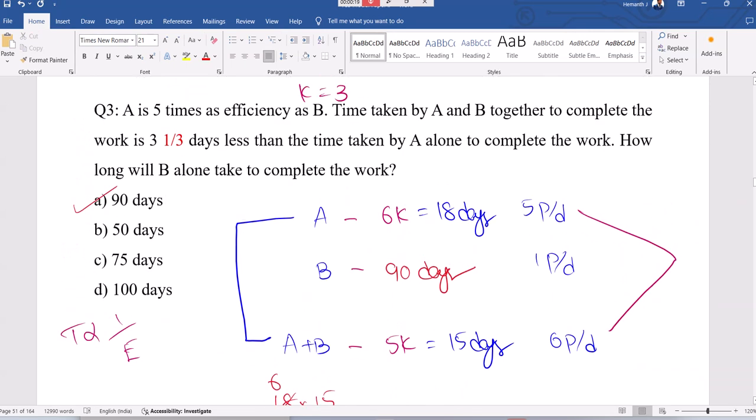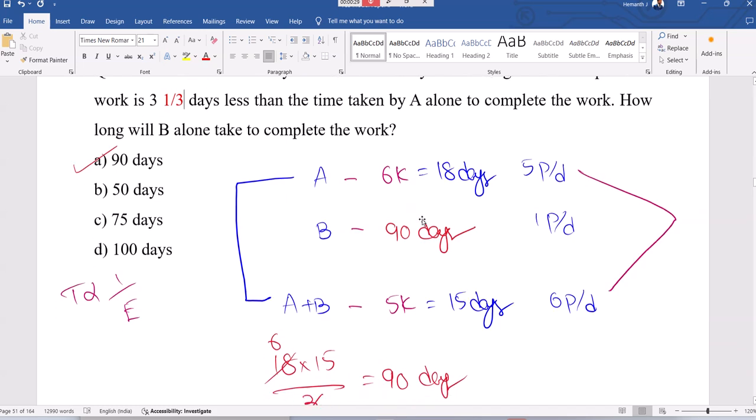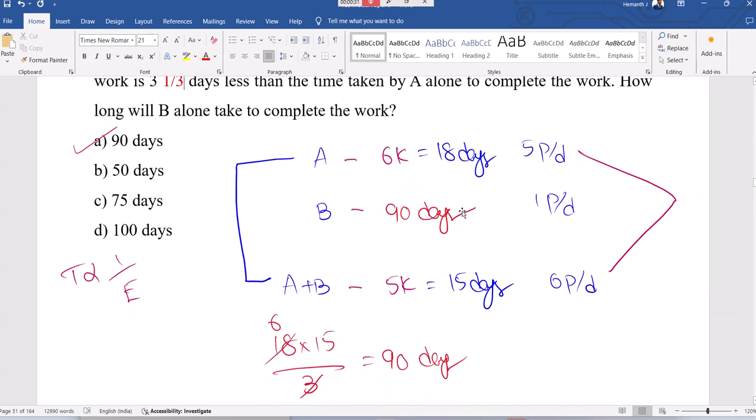Actually if you want to do the same question, this is 3 1 by 3 extra. It's not 3 days less, 3 1 by 3 they gave extra. We took 3 days less and solved it actually. So then what will happen? Difference is 10 by 3, k equal to 10 by 3. Then this will be 60 by 3.